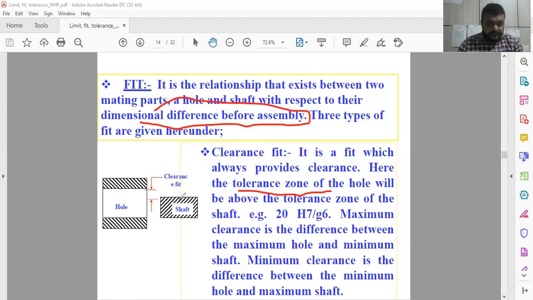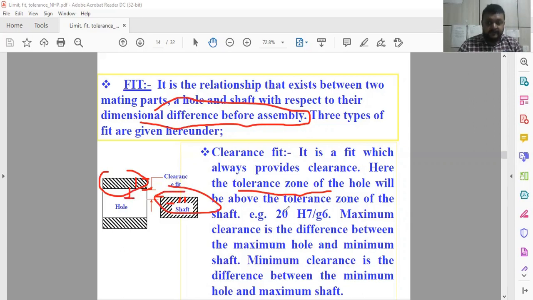So here you have to see these are the tolerances. This is the minimum dimension of the shaft, this is the maximum dimension of the shaft, this is the minimum dimension of the hole, this is the maximum dimension of the hole. Maximum minus minimum means tolerance for the hole, and maximum minus minimum means tolerance for the shaft. And here you have to see the tolerance zone of the hole is above the tolerance zone of the shaft. So there is always a gap between the tolerance zone of the hole and shaft in a clearance fit. So this is called the clearance fit.